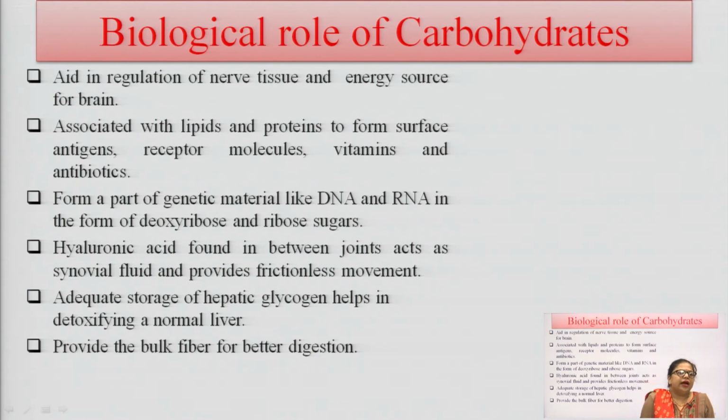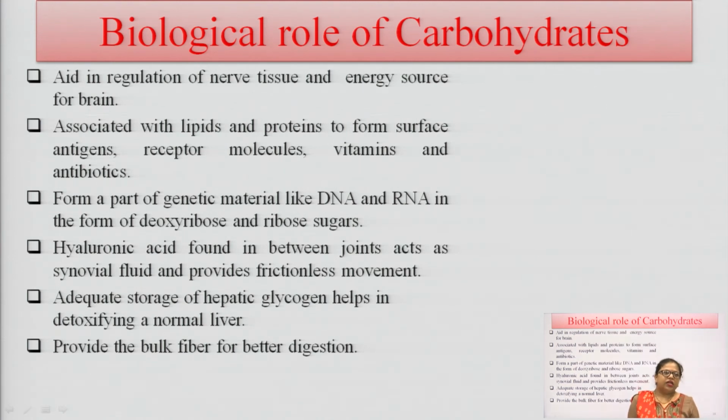The next is adequate storage of hepatic glycogen. Carbohydrates provide storage of hepatic glycogen. This proper storage of hepatic glycogen helps in the detoxification of the normal liver.